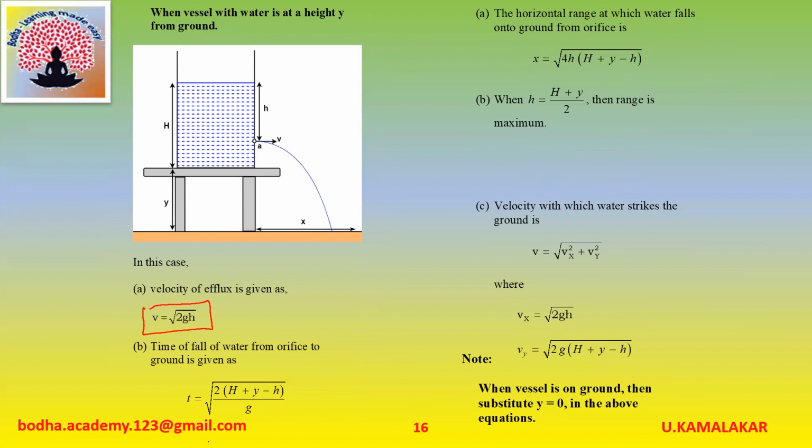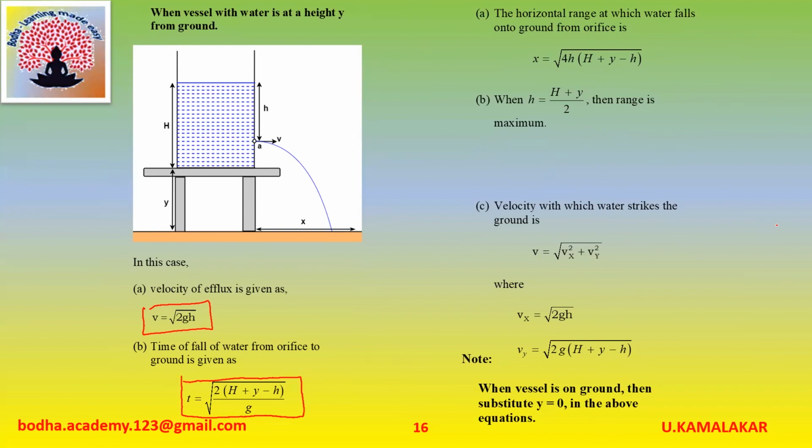Time of fall of water from the orifice to ground is given as T is equal to under root of 2 into (capital H plus y minus small h) divided by g, where capital H is height of water level in the vessel, small y is height of stand on which vessel is kept, small h is depth of the hole from the free surface of water.